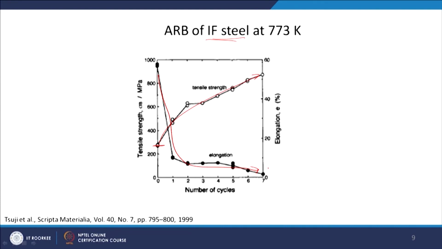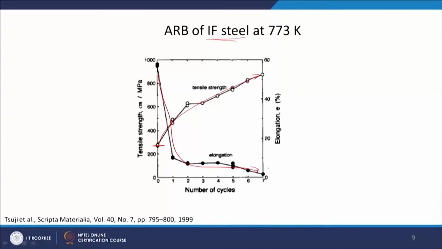So, this is the usual story getting repeated in all SPD processes, that though grain refinement achieves very high strength in the material, the ductility drops sharply with the introduction of strain in the material.